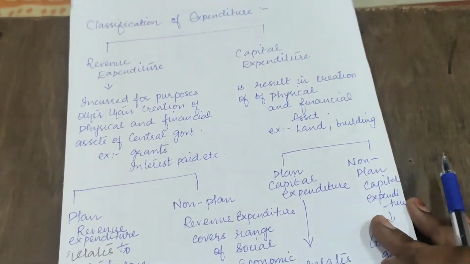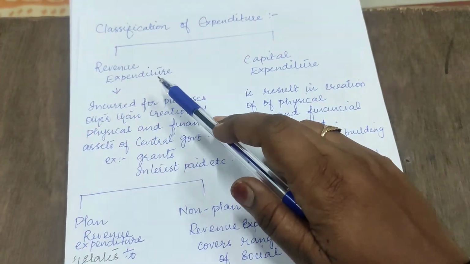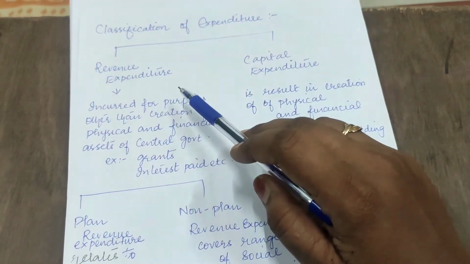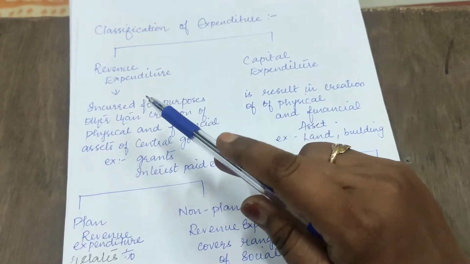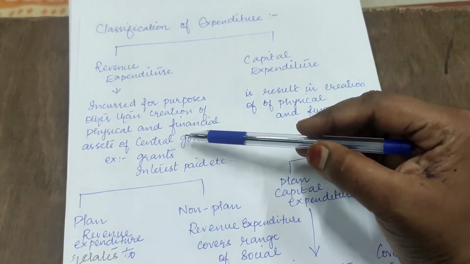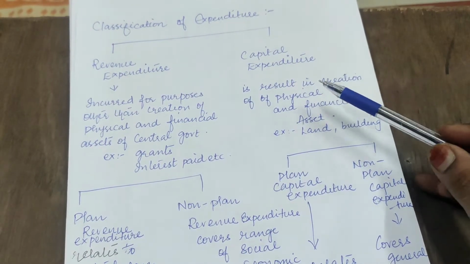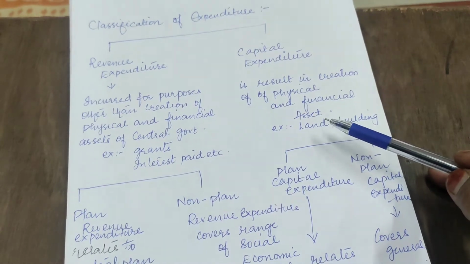I hope you are able to understand the classification of expenditure into revenue and capital expenditure. Revenue expenditure does not create any kind of physical and financial asset, for example grants, interest pay, etc. Capital expenditure results in the creation of physical and financial assets, for example land and building.